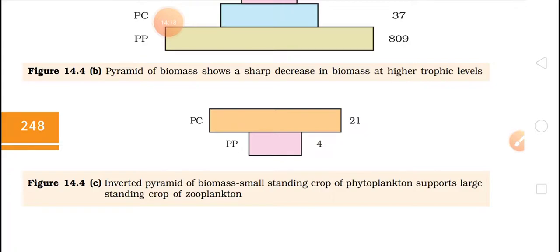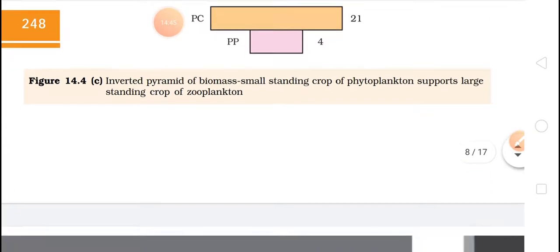So in the aquatic ecosystem, the pyramid of biomass may be inverted. That means the plants, that is the phytoplankton, will be less in number, but the zooplankton may be more in number. So the pyramid form will be inverted.